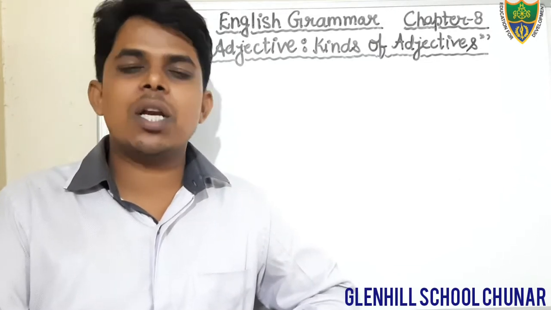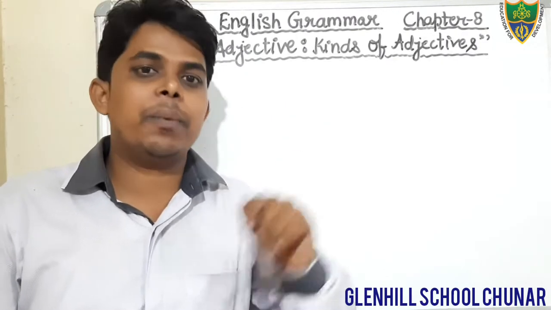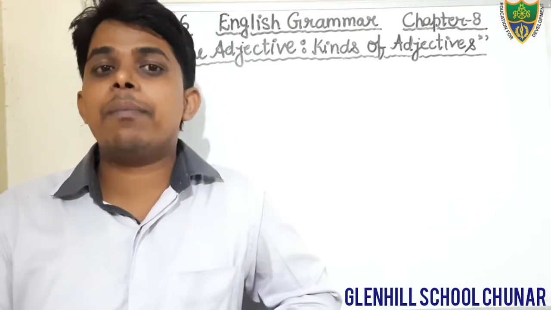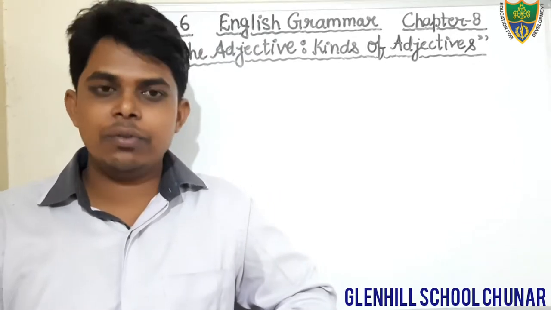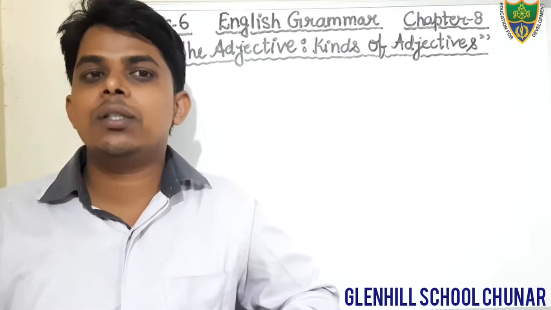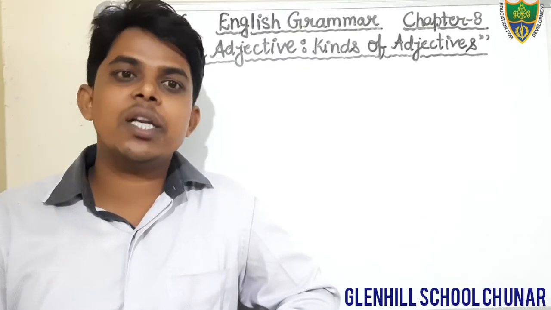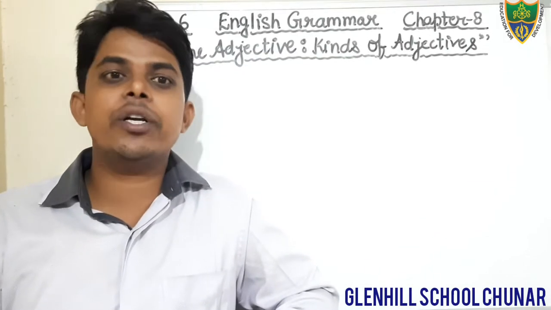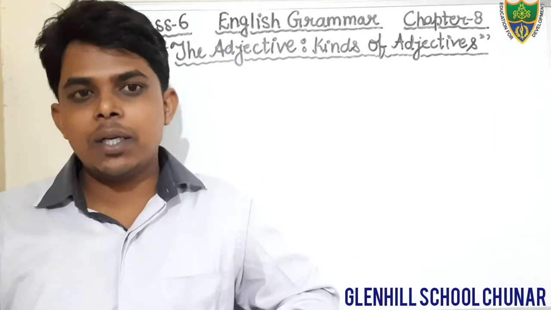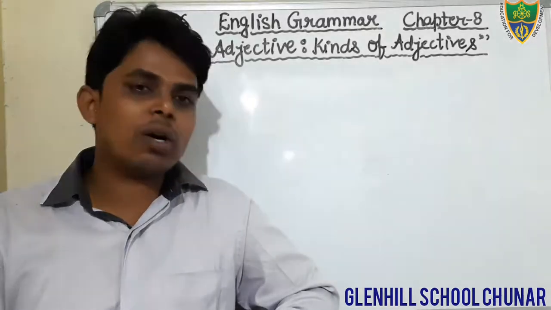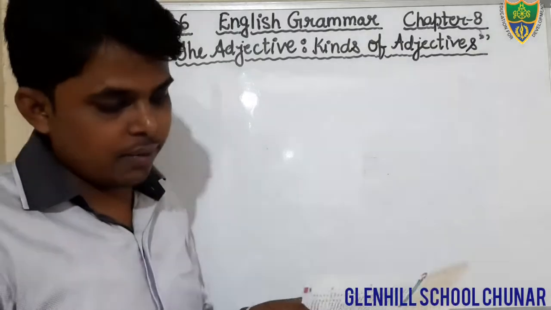Dear students, in the previous classes we were discussing chapter 8 of English grammar, that is adjective, kinds of adjective. In this chapter we have read the definition of adjective, features of adjective, and kinds of adjective: the adjective of quality, adjective of quantity, adjective of number, demonstrative adjective, interrogative adjective, distributive adjective, possessive adjective, and proper adjective. And we have also completed the first exercise, which is given at the page number